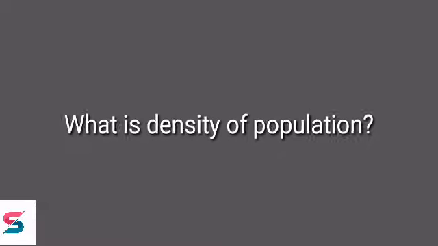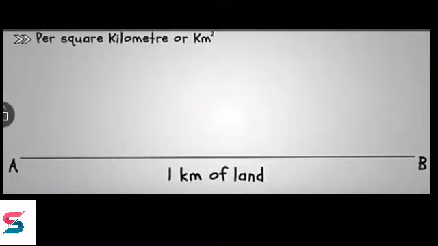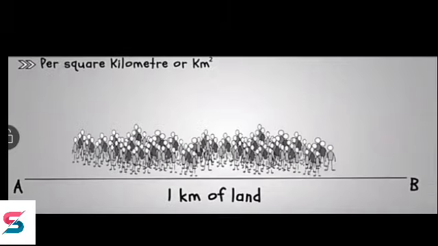Population density is always expressed in per square kilometer or kilometer square. Both are the same. Consider distance A to B as 1 kilometer. The total number of people staying in this 1 kilometer piece of land is called population density.